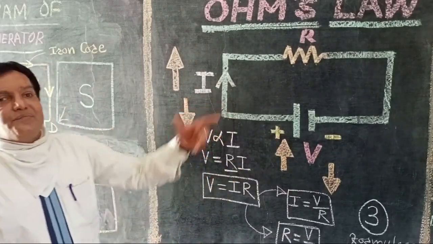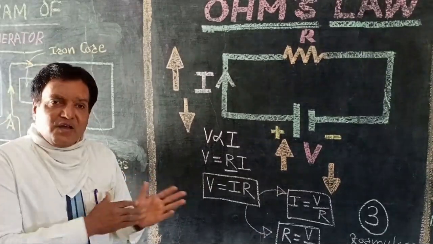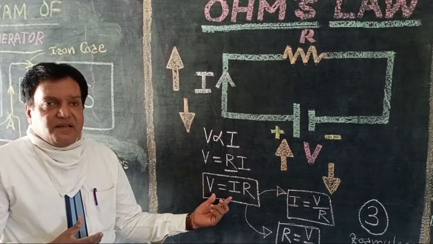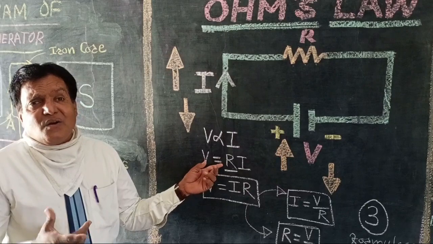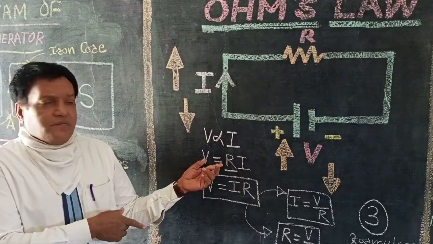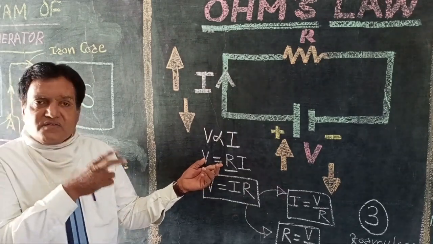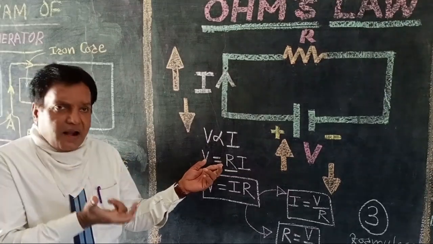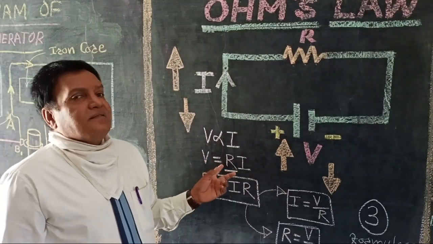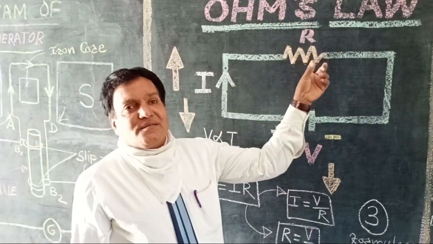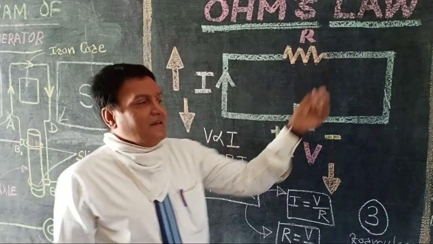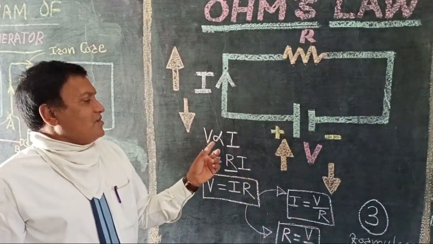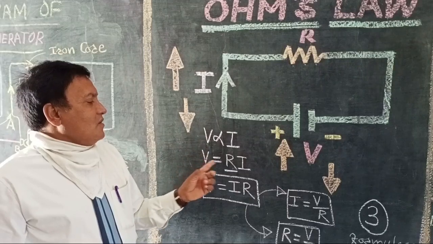From this whole discussion, we have got this expression where R is the constant of proportionality, but that R is nothing but the resistance of our conductor. Here V proportional to I, then V equal to IR.